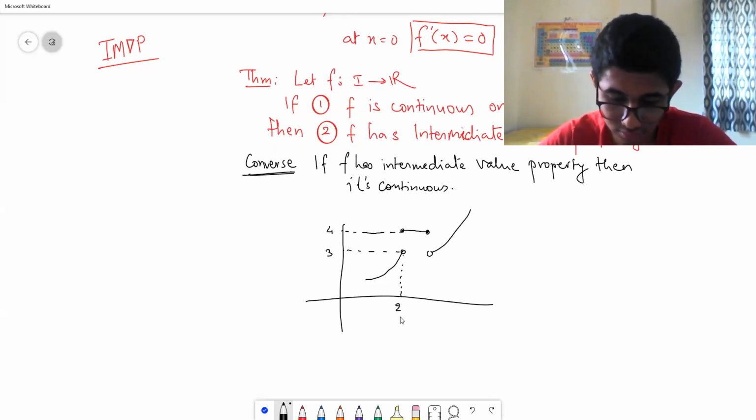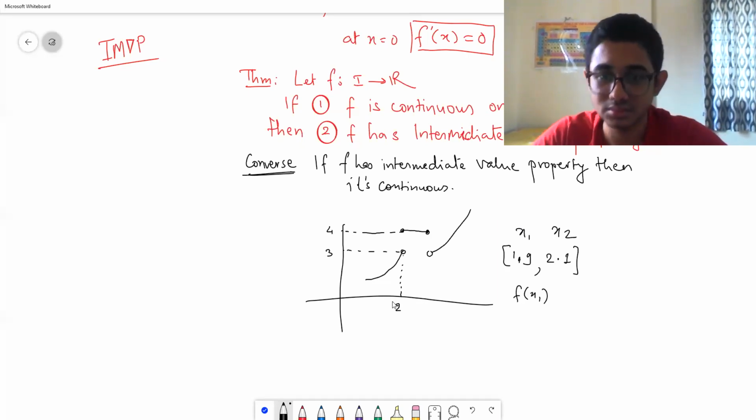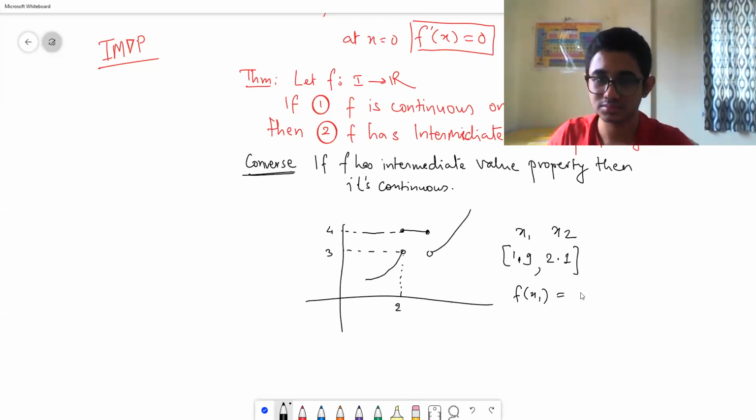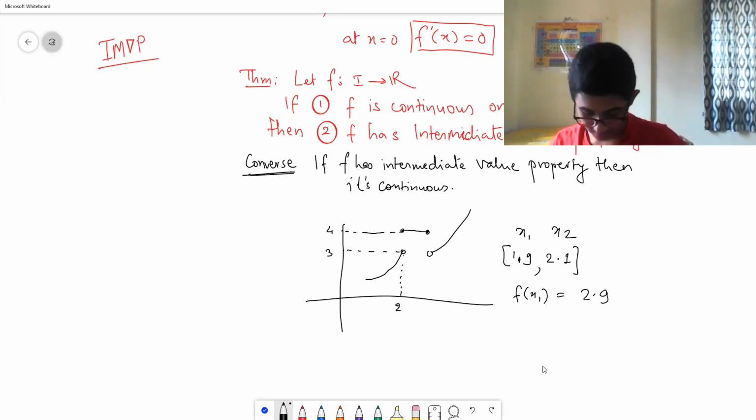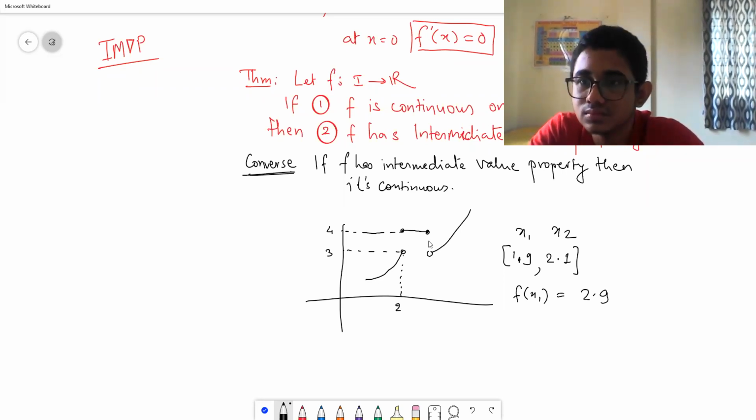Now if I consider the interval 1.9 to 2.1, x1, x2, what is f of x1? A little less than 3. f of x1 is say 2.9. Anyway, here in between values are not available. Here also in between values are not available.